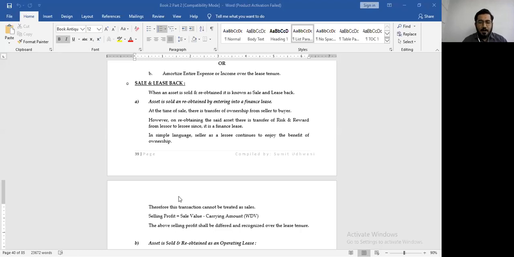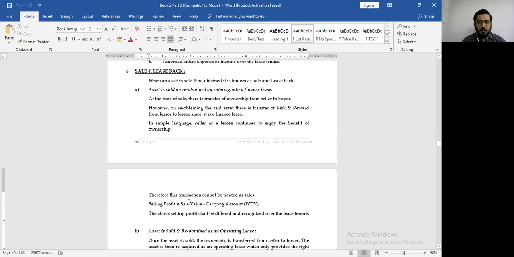So the accounting standard board made a revision, and then they said that selling profit will be sales value minus carrying amount. This is not a transaction of sale because the ownership still remains with the lessee who was earlier the seller. And finally, the selling profit will be deferred and recognized over the lease tenure. Right, this is what we studied till yesterday. Now let's go to the next part. Asset is sold and reobtained on operating lease.